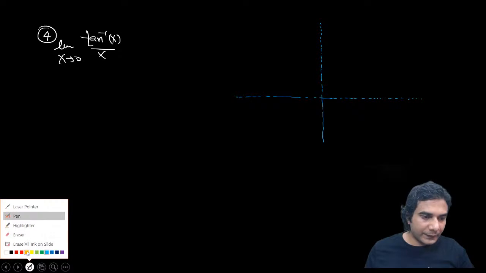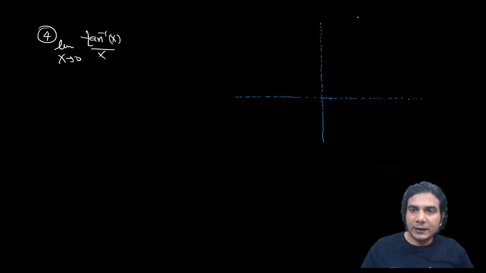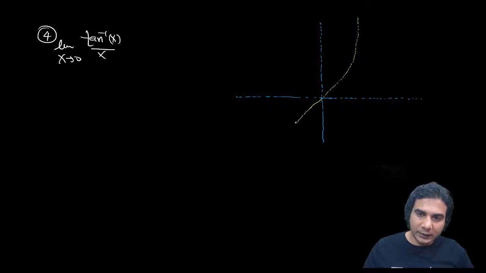So let's make the graph. This is the graph of tan. If you remember, it was above the y = x line, and the y = x line was tangent to this curve at the origin. This was the graph of tan.